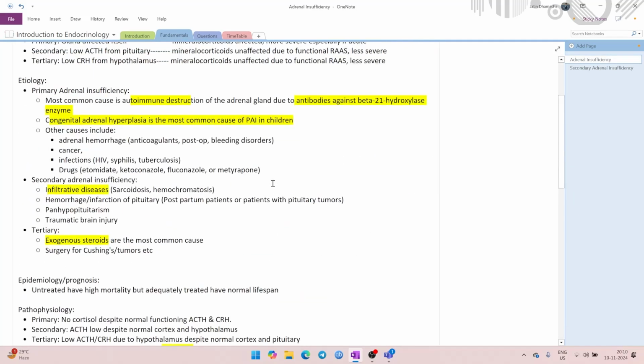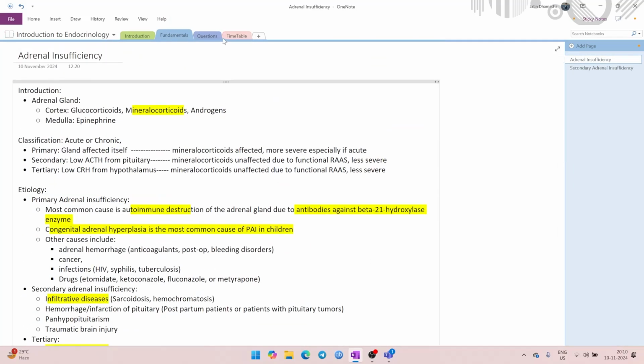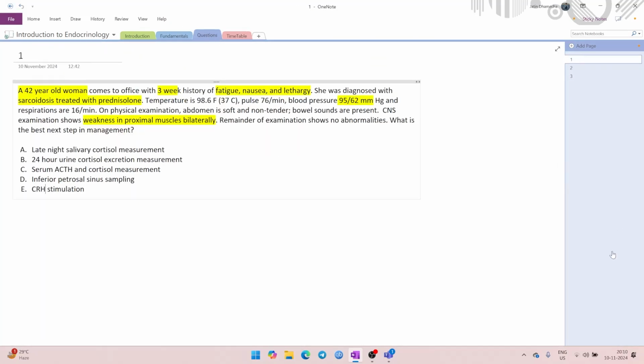So this is the underlying basic information that you need to know. Now we can go through the questions again. And I hope everyone will be able to answer these questions now.